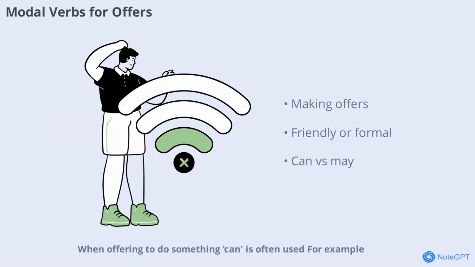When offering to do something, can is often used. For example, can I help you with that? It's friendly and shows willingness. In more formal situations, you might say, may I assist you, to sound extra polite.